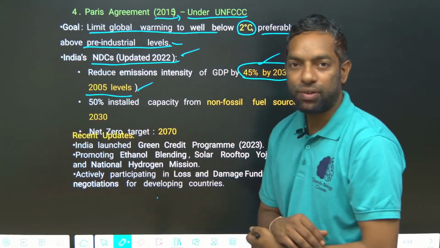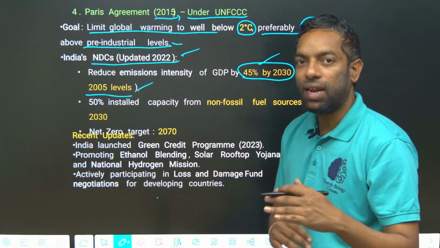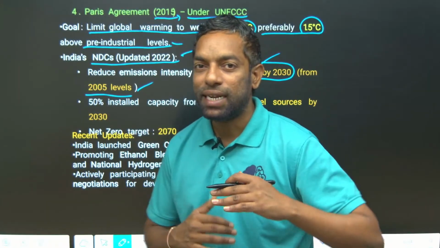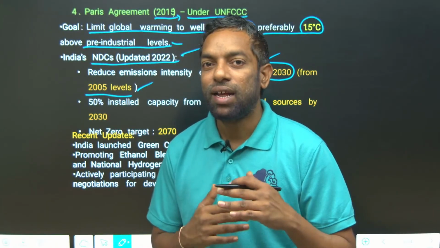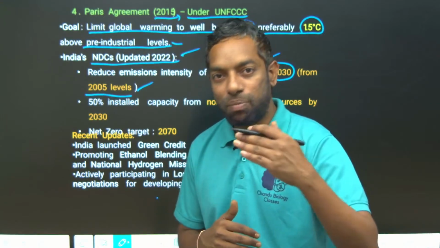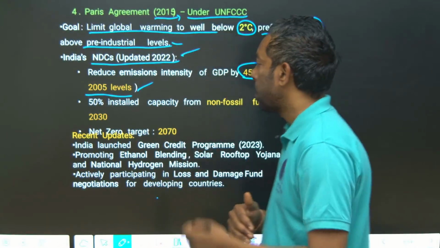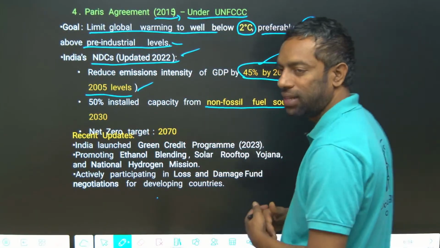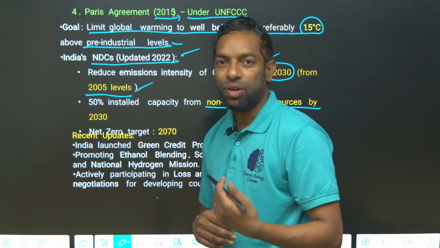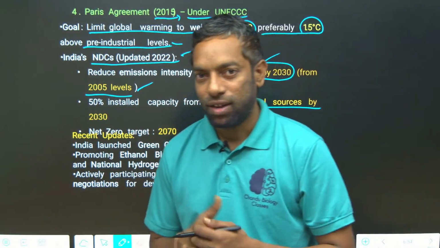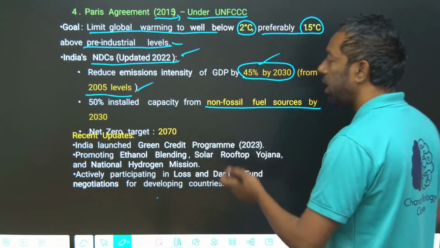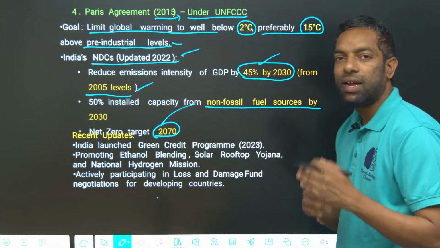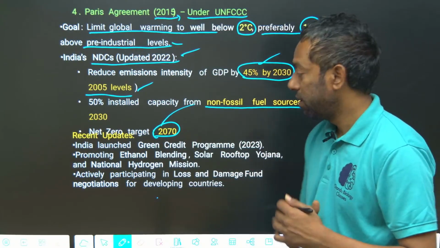We have to reduce emissions up to the 2005 levels, the low emissions intensity of 2005. Also 50% installed capacity from non-fossil fuel sources, meaning electric vehicles and solar systems. India's recent update is net zero emissions by 2070.